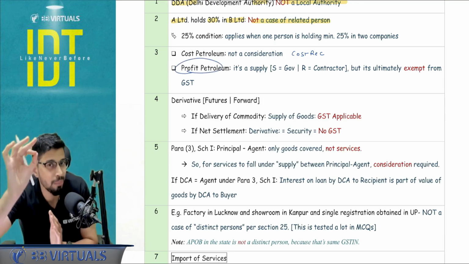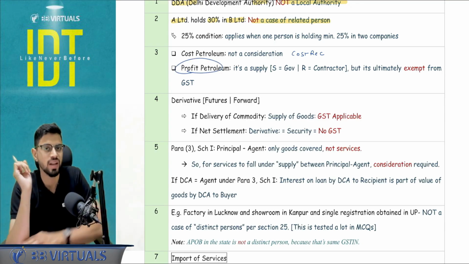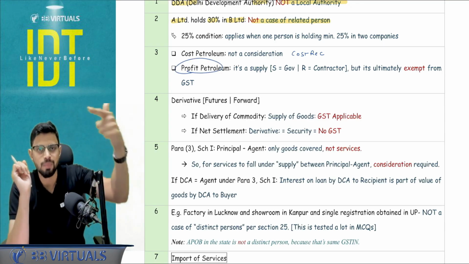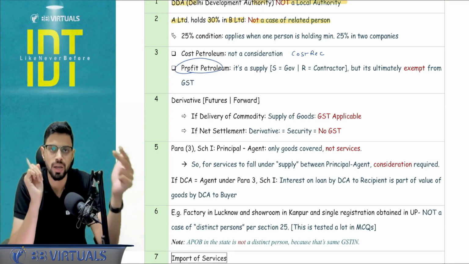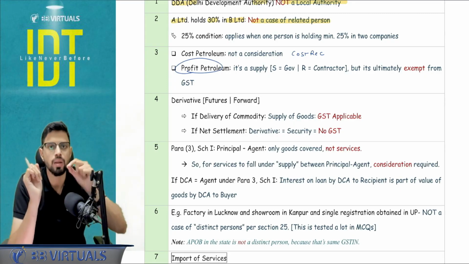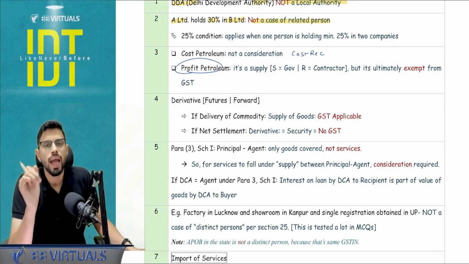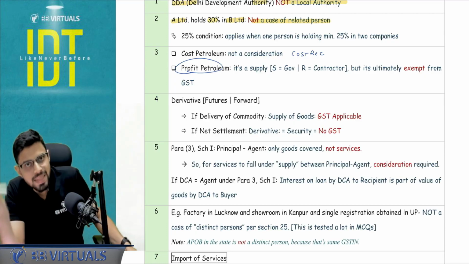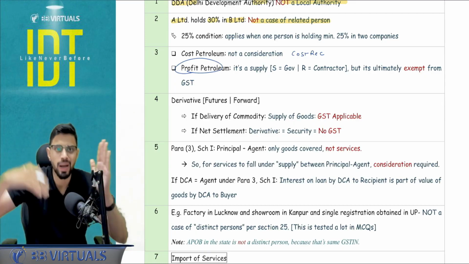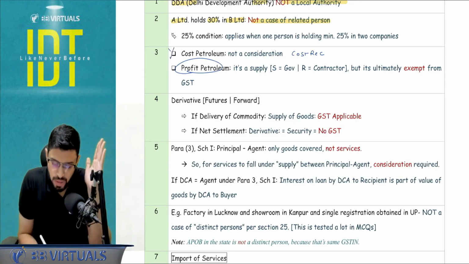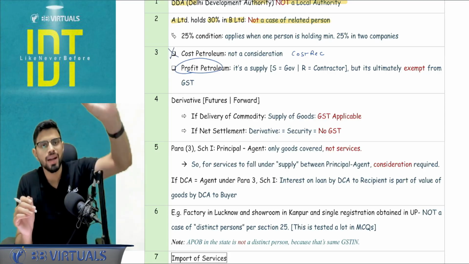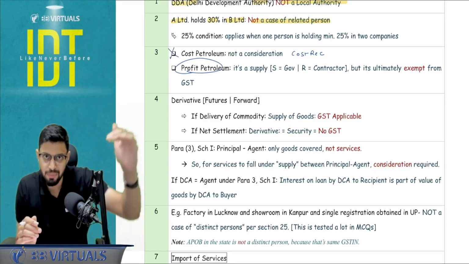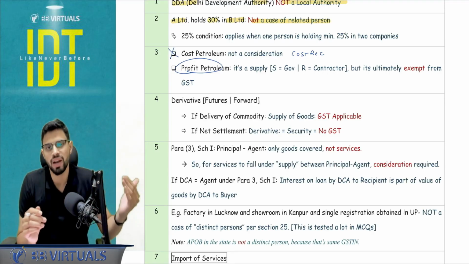It complies with all the parameters of the consideration of section number 7. There is a supplier government, there is a recipient contractor, and there is a consideration involved, in the meaning of the profit petroleum word, and that is ultimately exempt from GST. So supply is there, but ultimately it is exempt. Cost petroleum is not a consideration itself. The ultimate answer is no GST, but the reasoning and the note will differ.